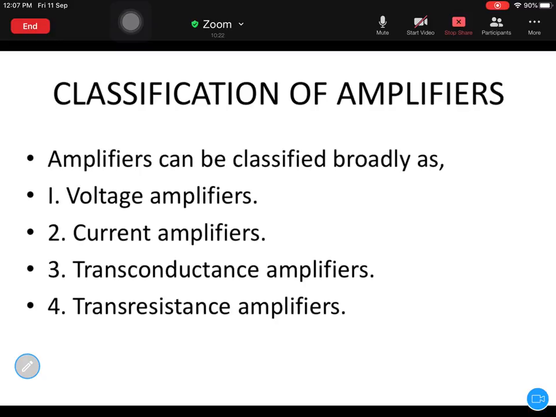There are many types of amplifiers, as you can see here in this slide: voltage amplifiers. What is a voltage amplifier? An amplifier which increases the magnitude of a voltage signal.